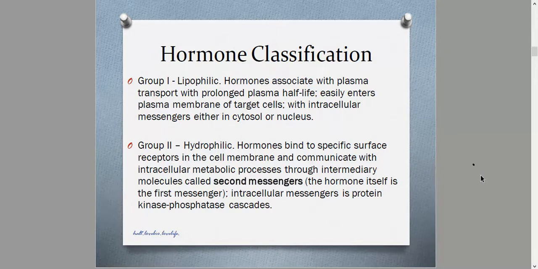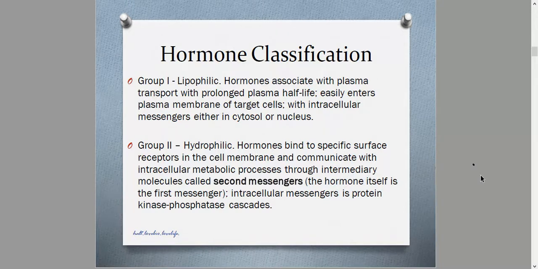These intermediaries, molecules that serve as a bridge between the hormone receptor complex and the intracellular function or the intracellular activation, are called secondary messengers.